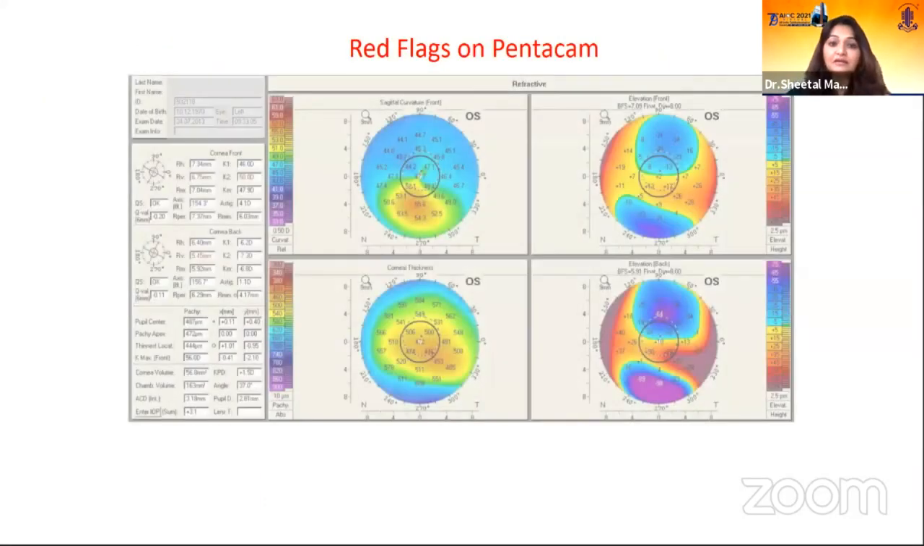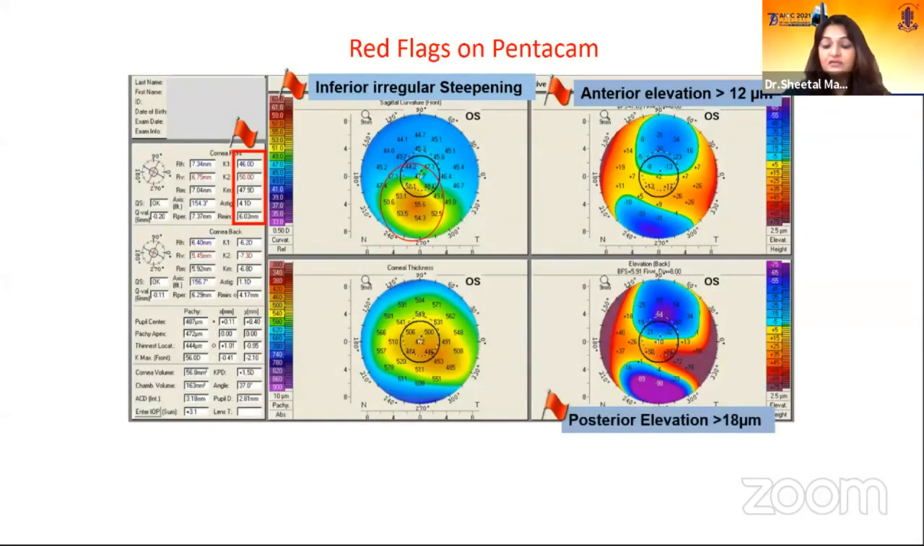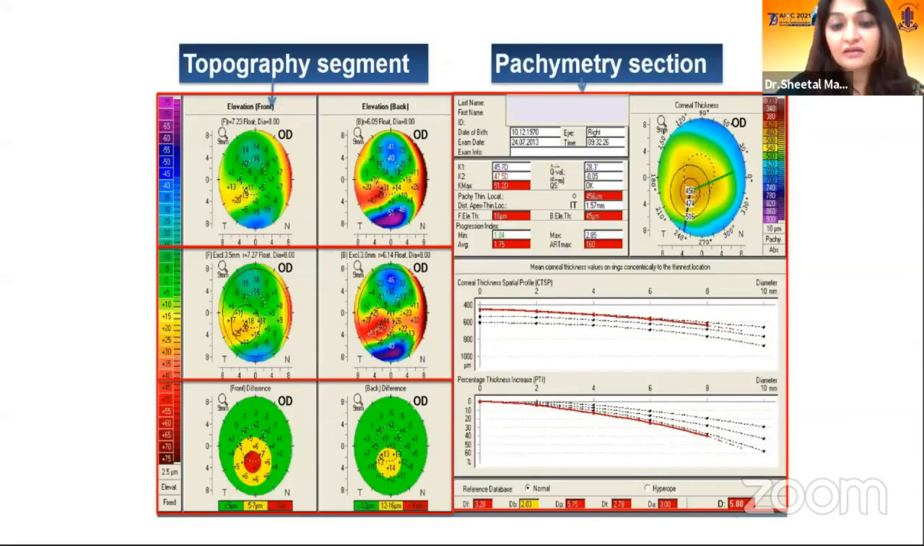The red flags on Pentacam are the inferior irregular steepening, anterior elevation more than 12 micron, and posterior elevation more than 18 micron. In the end, the thinnest point as well as all these points should coincide with each other. Then only we can diagnose it as keratoconus. Many a times you may have very early signs, but you see that all these signs are matching together. They are at the same point, and we can call it keratoconus. So now this is what we have seen, the BAD-D display.